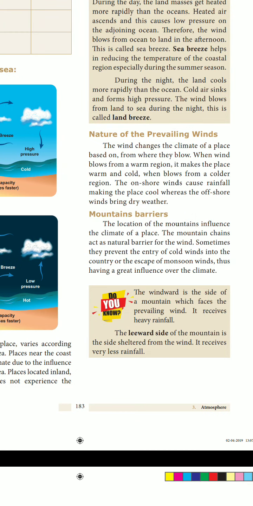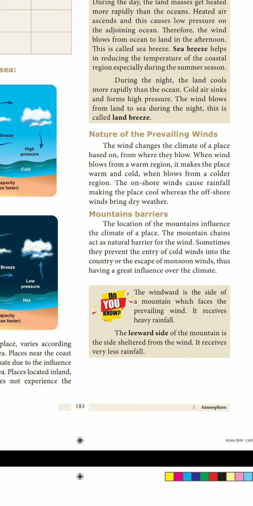So, what do you mean by this mountain barrier? The mountain chain acts as a natural barrier for the wind. Okay. Sometimes they prevent the entry of cold wind into the country or the escape of monsoon wind, thus having a great influence over the climate. So it will act as the barrier. Which one was acting as a barrier? Mountain. Because of that mountain only, sometimes we are getting rain, and it will prevent us from the cold wind.